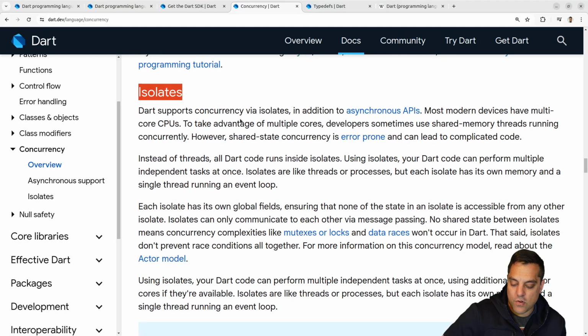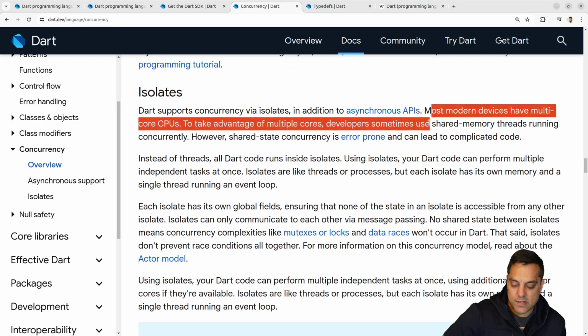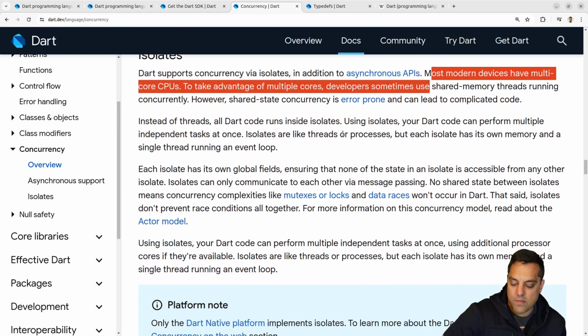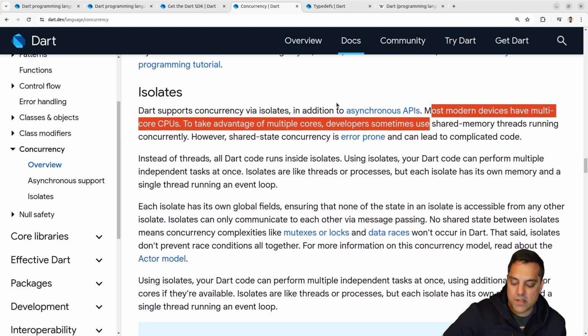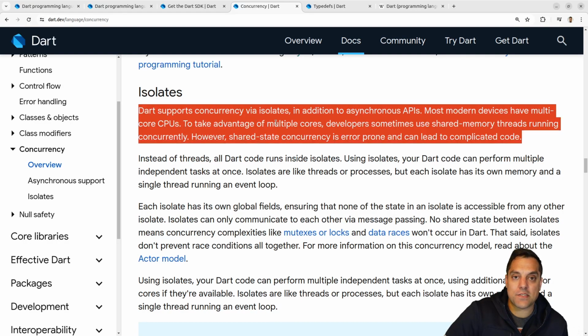Isolates, this is what I'm looking for, or isolates, however they pronounce it. Okay, multi-core CPU. Yeah, shared memory concurrency is tricky with threads, I guess. So a lot of folks are saying, nope, all of your data is thread local. Your threads are basically separate things.